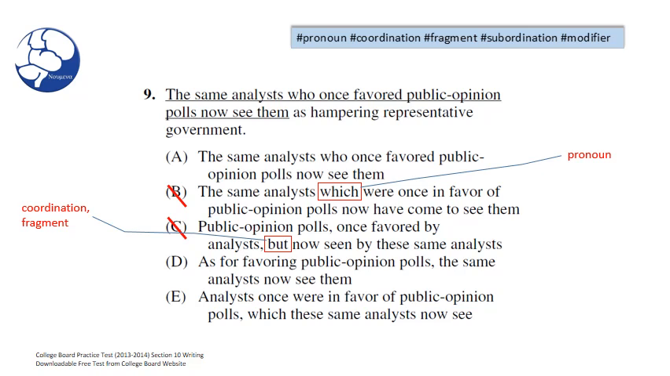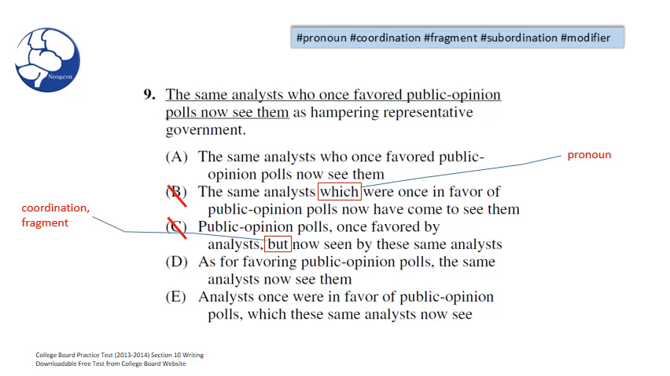In C, I notice that we have a coordination or a fragment error. Coordinating conjunctions, as you remember, can join similar or like items. Here we have public opinion polls, which is a noun, trying to be joined by the coordinating conjunction but. To what? After but, we do not have another noun or verb actually. We just have a phrase, a past participle phrase, now seen by these same analysts. This is describing the opinion polls. So it's a past participle adjective here. So you can go ahead and say that we have a coordination error or a parallel error.